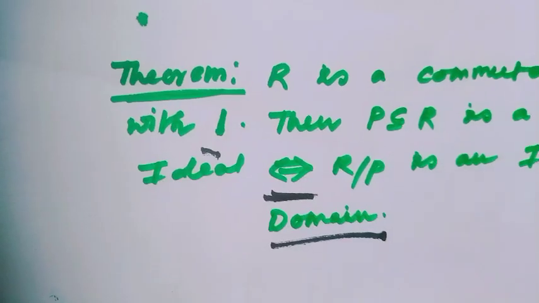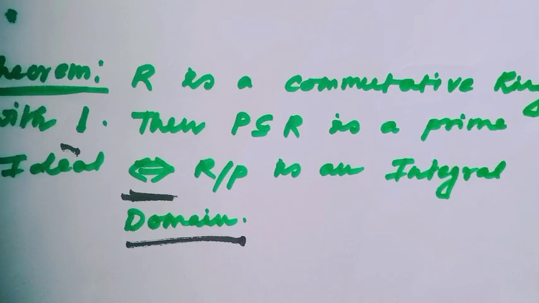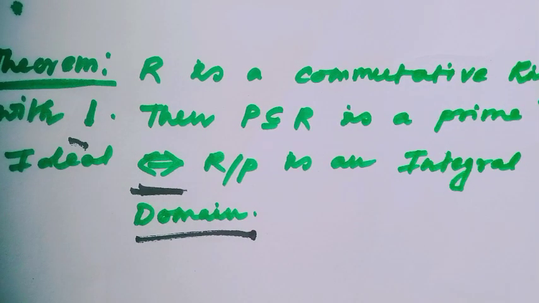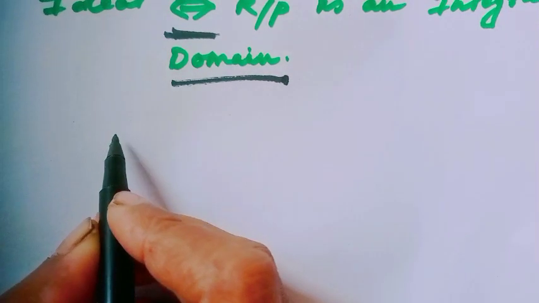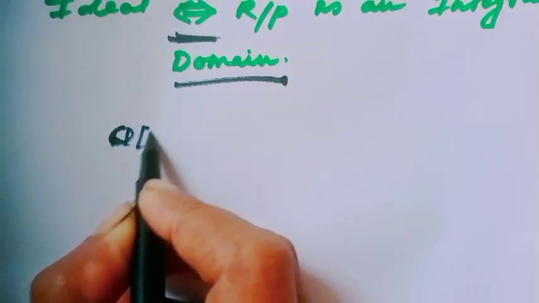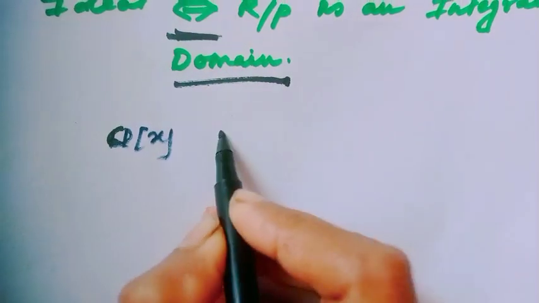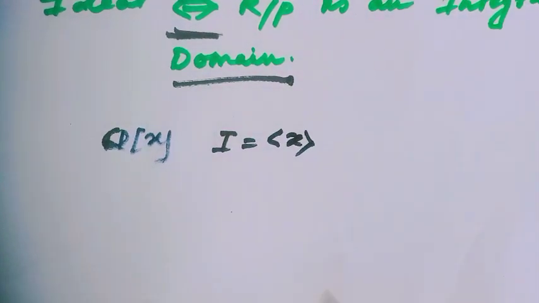Okay, now I will see how this theorem is very important to find prime ideals. In my previous video, I had seen that in Q[x], the ideal generated by x is a prime ideal.